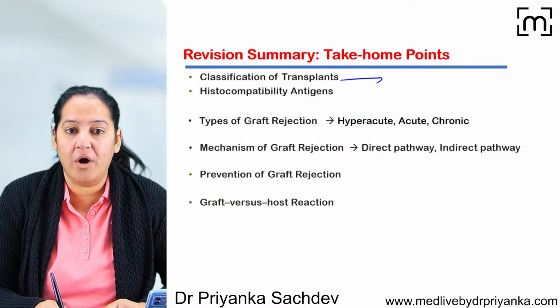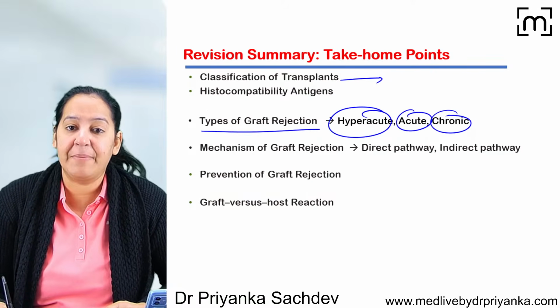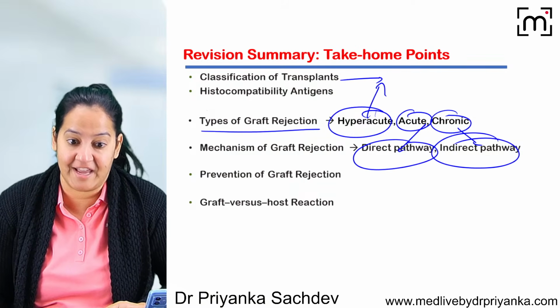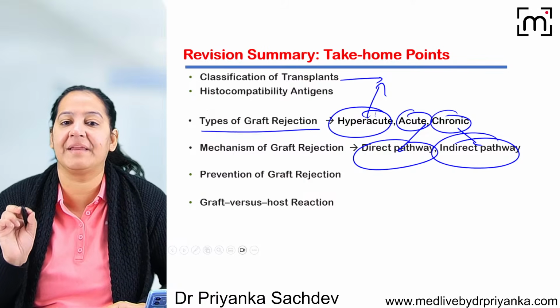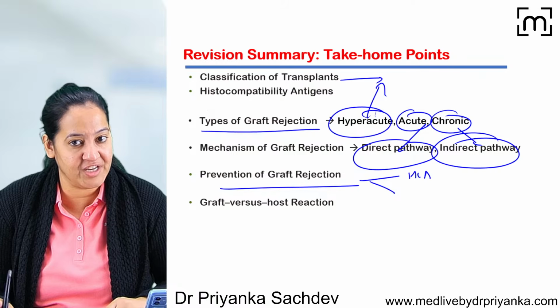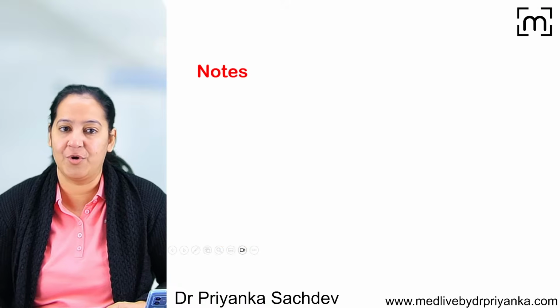Believe me. You got the various types of rejection, the mechanisms: hyperacute, acute, and chronic. Hyperacute is due to preformed antibodies. Acute is due to direct pathway. Chronic is due to indirect pathway. I assume you all know the meaning of the direct and indirect pathway. And you know the prevention, the 2 ways of prevention, HLA matching and immunosuppressive drugs. And you know graft versus host reaction. I hope you all got that.